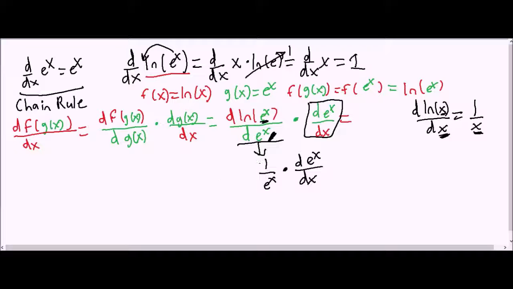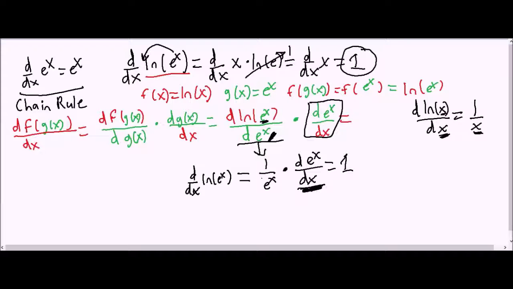So let's remind ourselves of what this expression is equal to. It is equal to the derivative of the natural log of e to the x. And we have already solved for that. We know that the answer is 1. So therefore, this expression is equal to 1. And we just need to solve for this term right here, the derivative.